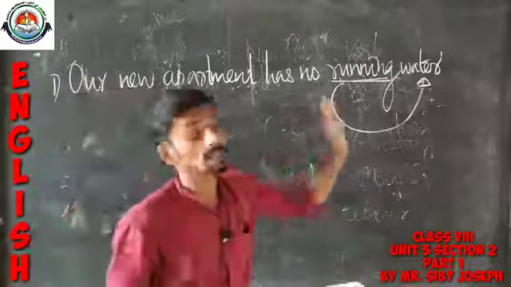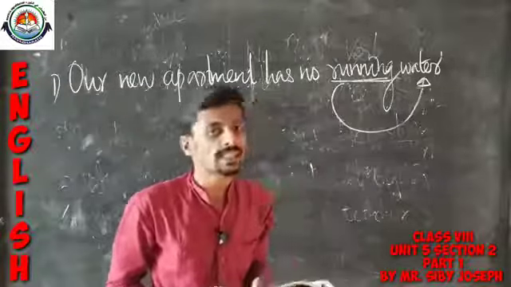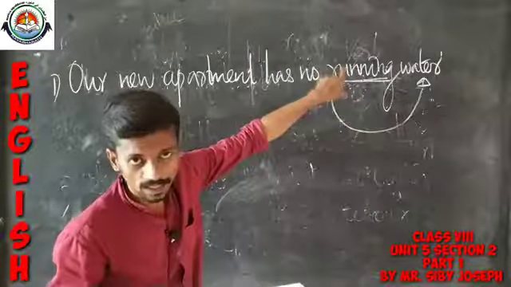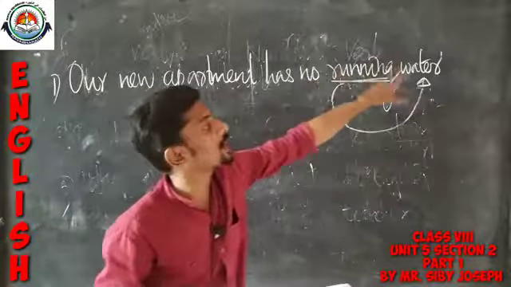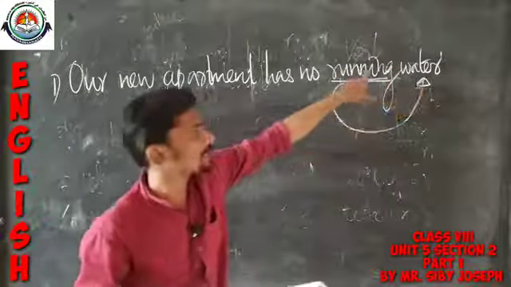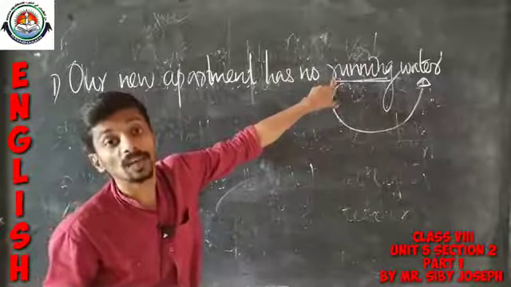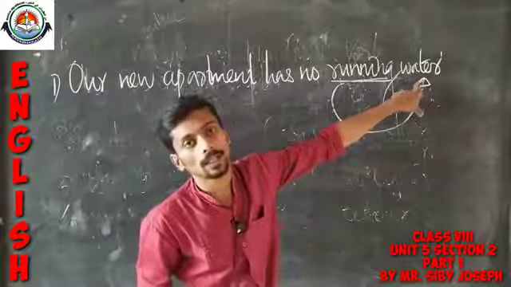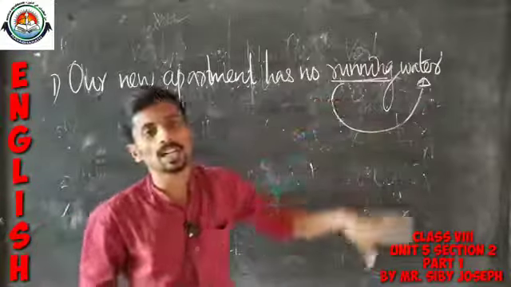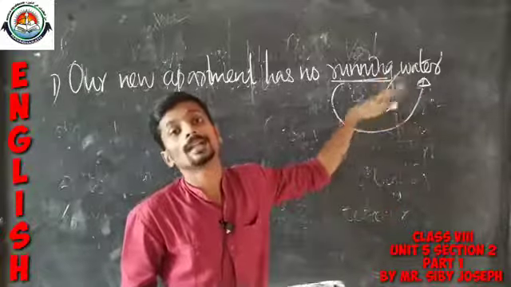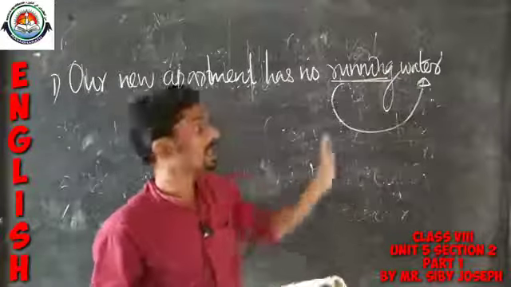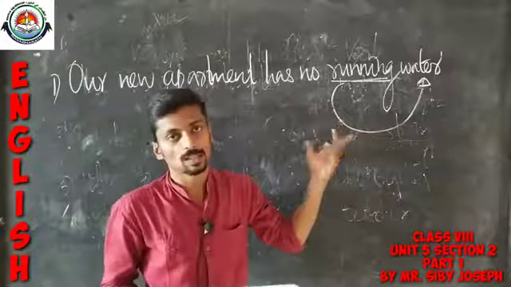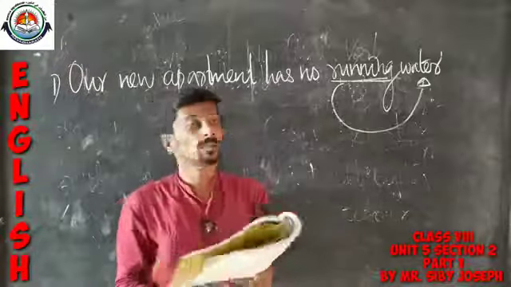Sometimes present participles can be used as adjectives. Here in this sentence, running is used to qualify the noun. That means it does the work of an adjective here. It gives more information about the noun water. So sometimes a present participle can take the role of an adjective, or can be used as an adjective in some situations. This is the thing you have to note from this example.